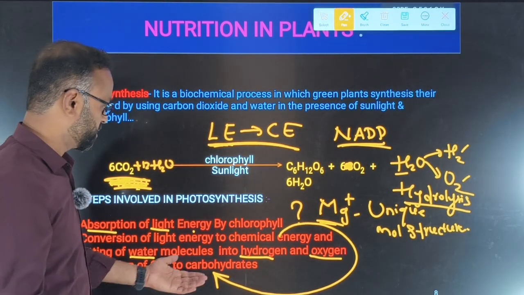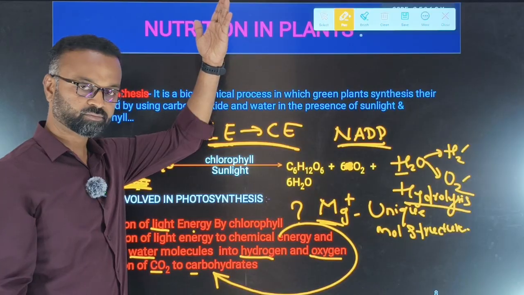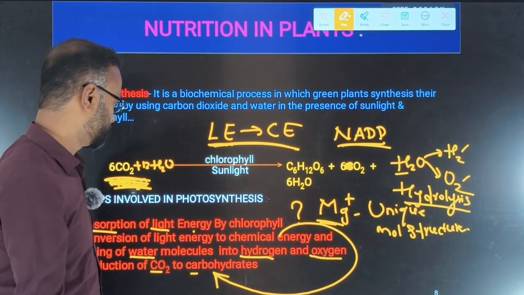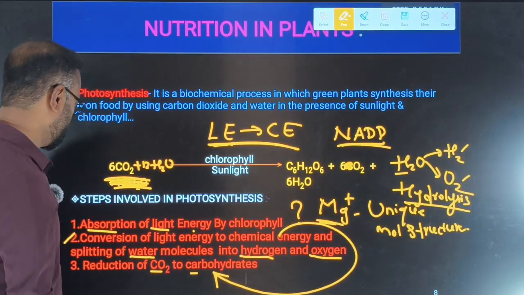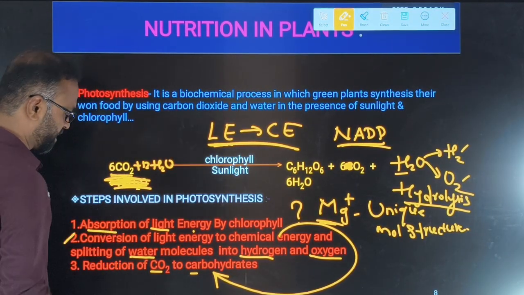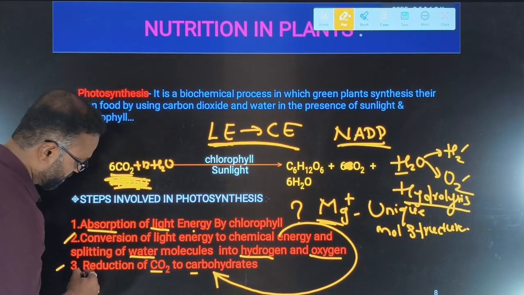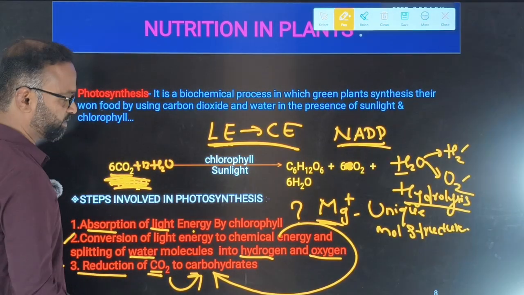Okay, so now hydrogen is formed and oxygen is formed. Oxygen being a waste product will be released, and this hydrogen will combine with the oxygen molecule and form the water molecule. And now see here, the leftover thing is the carbon dioxide. Now what happened in the third step? Reduction of carbon dioxide to carbohydrate.